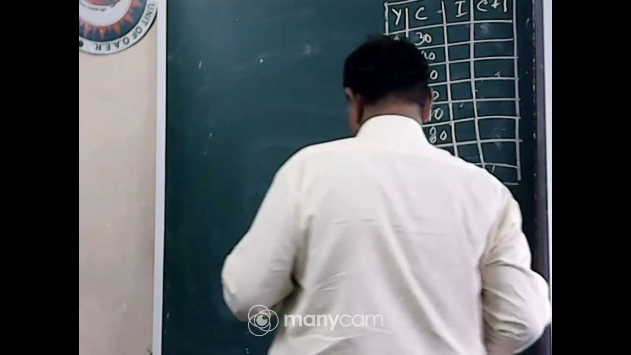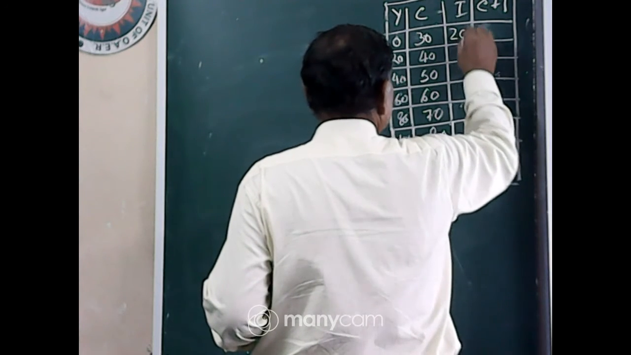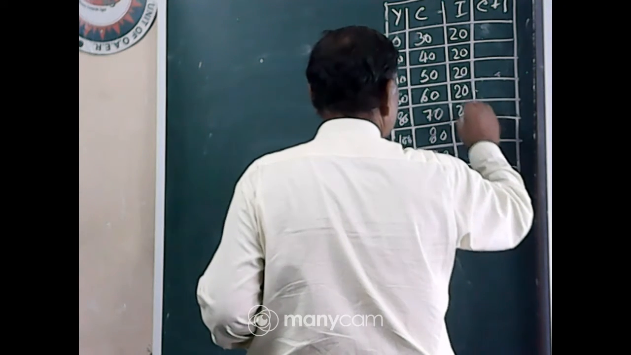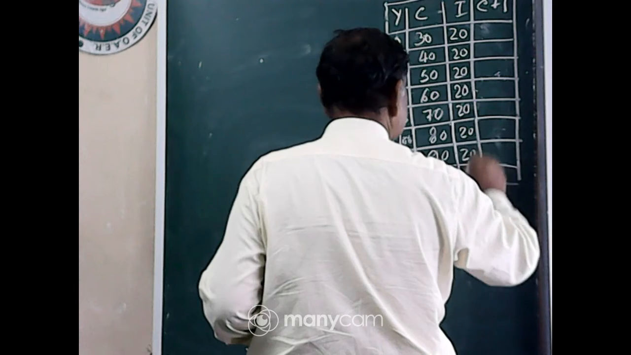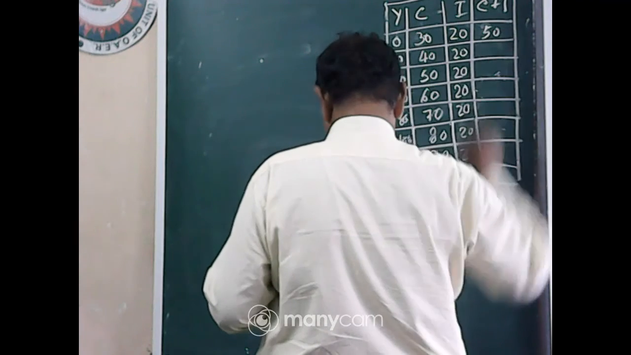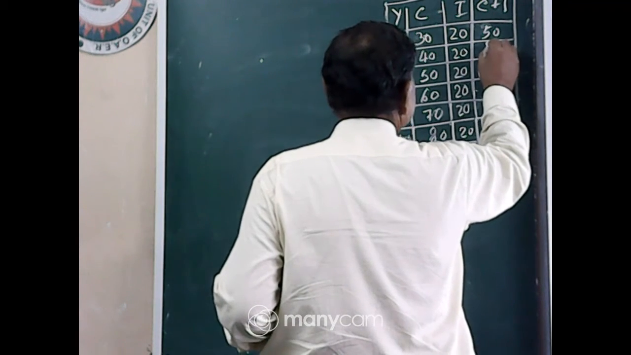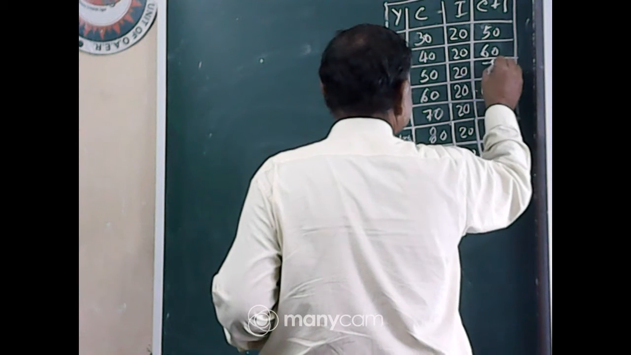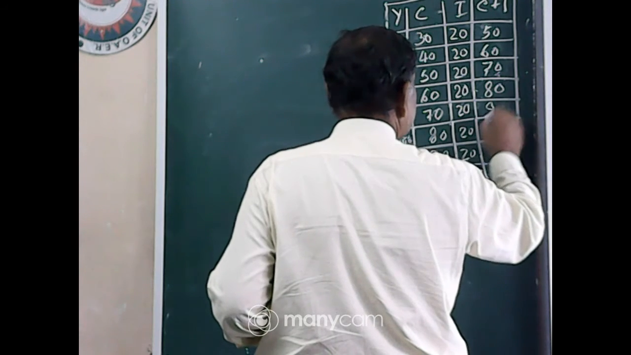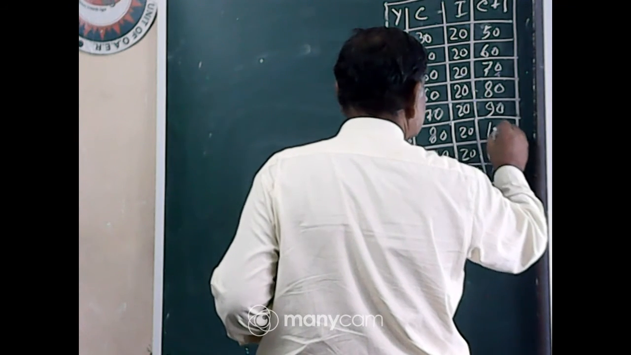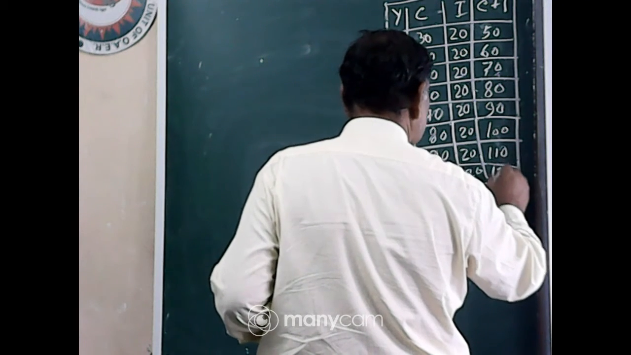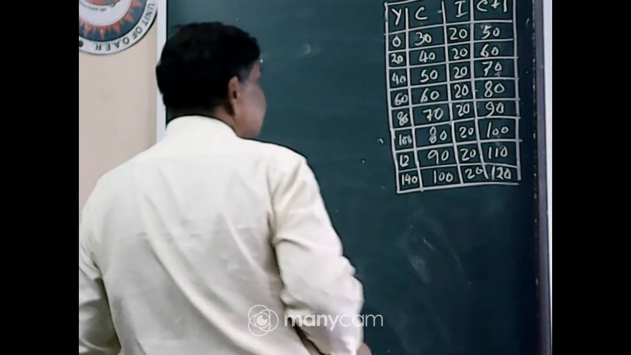Investment I is fixed: 20, 20, 20, 20, 20, 20, 20. Then C plus I: 30 plus 20, 50; 40 plus 20, 60; 50 plus 20, 70; 60 plus 20, 80; 70 plus 20, 90; 80 plus 20, 100; and 90 plus 20, 110, it is 120, right? So this is the table.